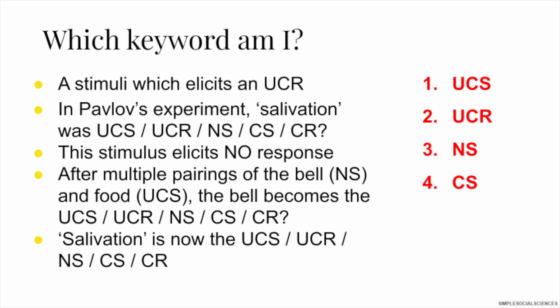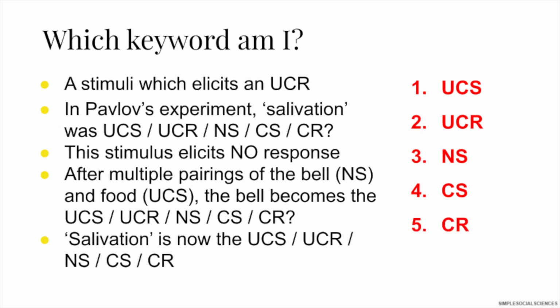Finally, salivation is now 1. Unconditioned stimulus, 2. Unconditioned response, 3. Neutral stimulus, 4. Conditioned stimulus, or 5. Conditioned response. Salivation becomes the conditioned response. So salivation is a response to the conditioned stimulus, which is the bell, and the 2 of those will always go together. Conditioned stimulus elicits the conditioned response.